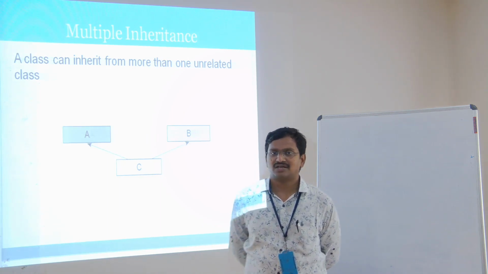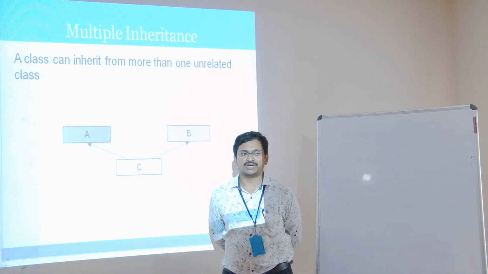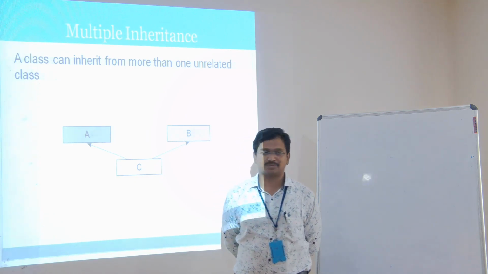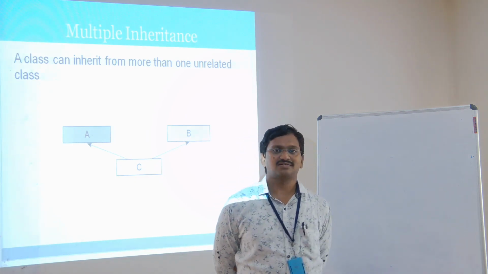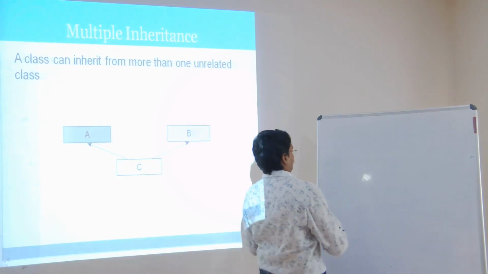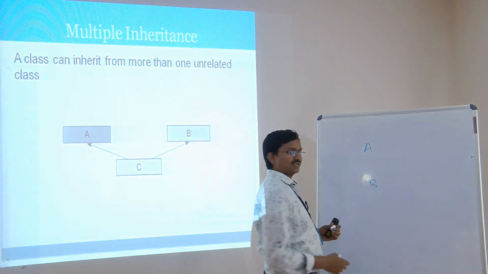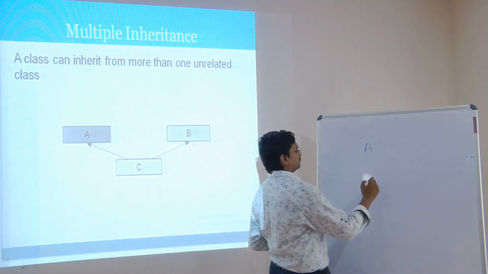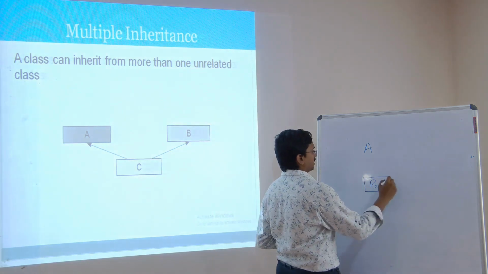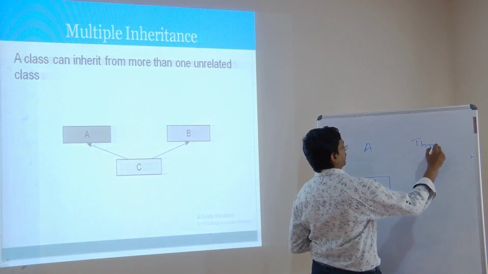For example, a place where we can use this concept is in multi-threading programming. So there is the Thread class. Let us consider class A and class B. If you want to implement the multi-threading concept in B, you should acquire the properties of the Thread class.